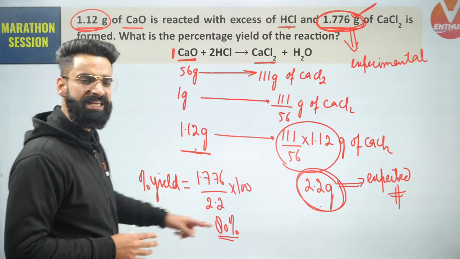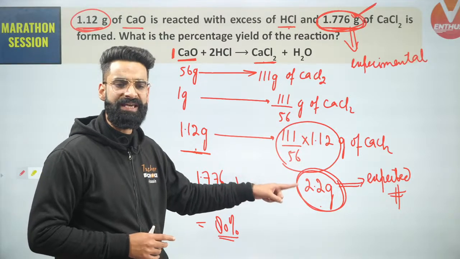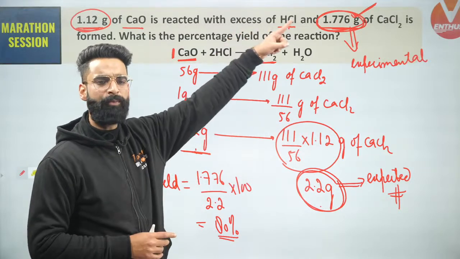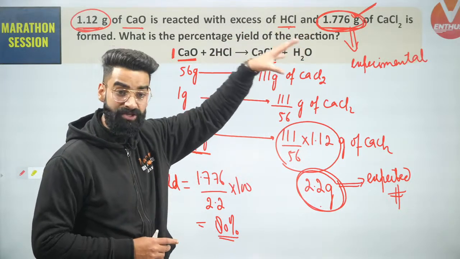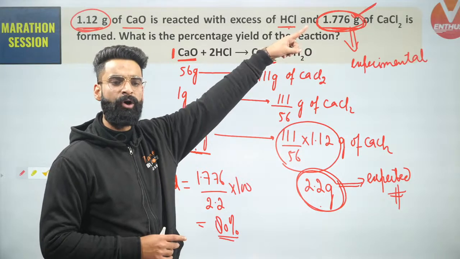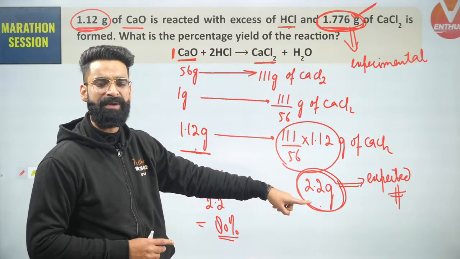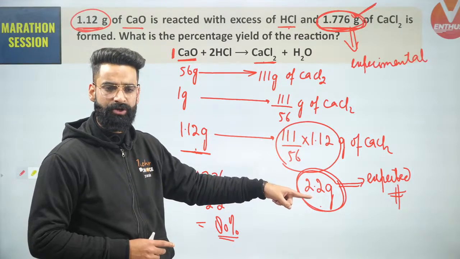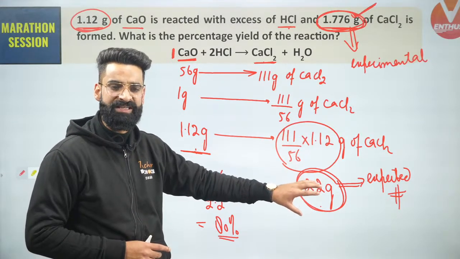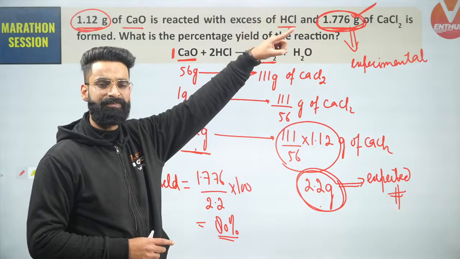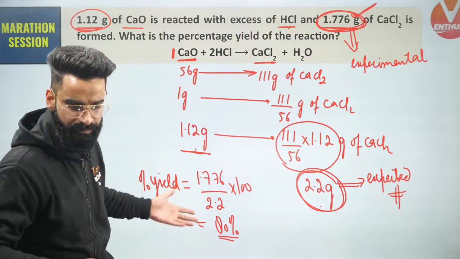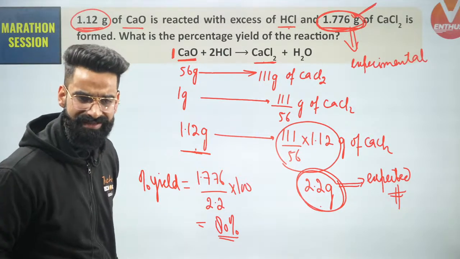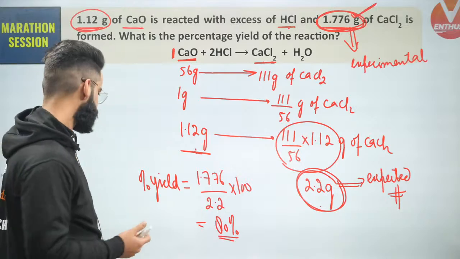So I was expecting 2.2 grams of CaCl2 to get obtained, but actually only 1.776 grams of CaCl2 is obtained. So this is something which is experimentally observed. This is something which I was expecting through the stoichiometry. So people, this is what I call the expected amount. This is what I call the experimental amount. I have both the amounts. I can simply use the formula which I did right here and calculate the percentage yield of the reaction. Very, very simple, right?